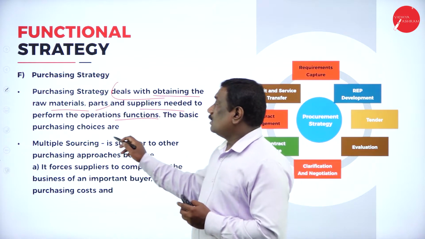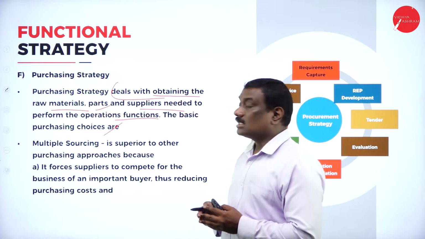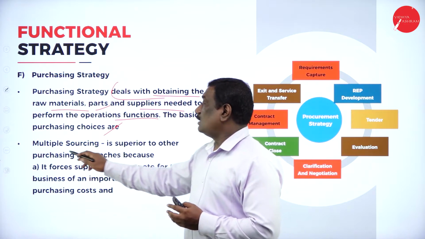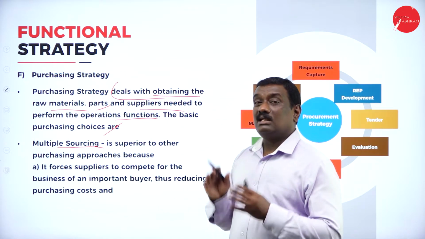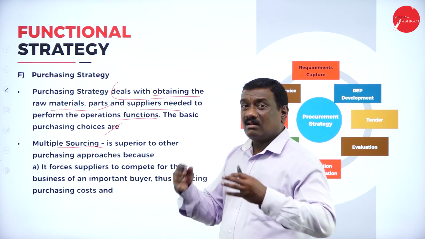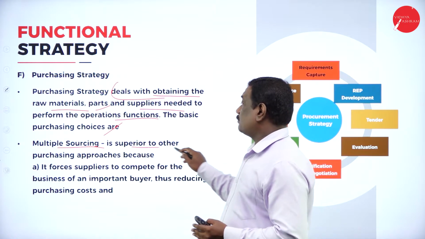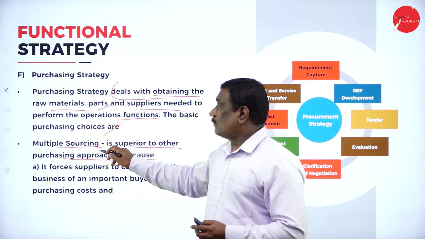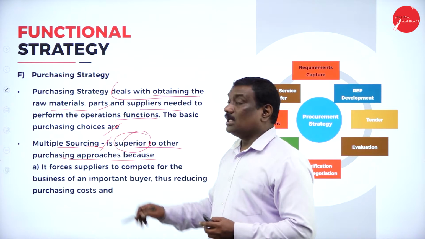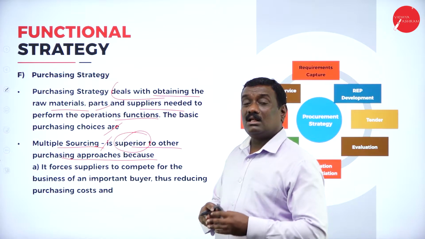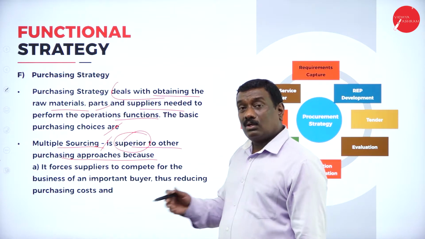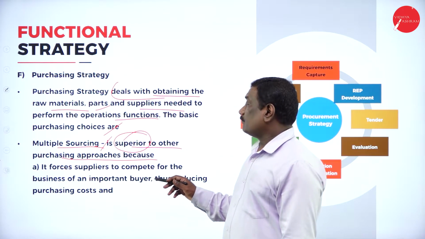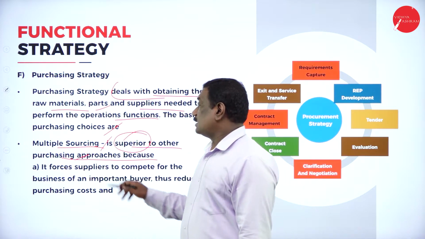So the basic choices under this purchasing strategy, that is multiple sourcing. What is multiple sourcing? Multiple means several, many. It is superior to other purchasing approaches, because this kind of multiple sourcing is a very, very superior one. It is a very good approach adopted in purchasing.